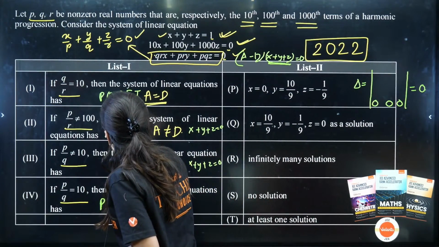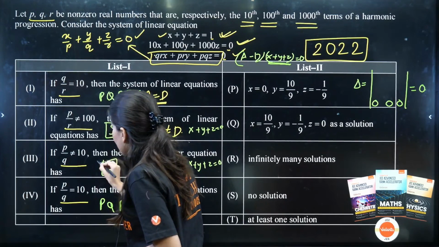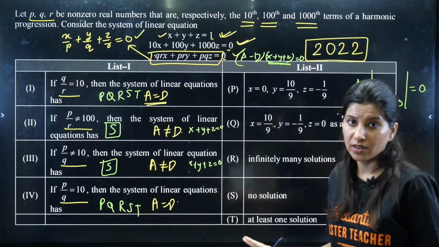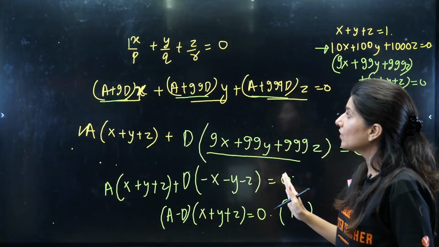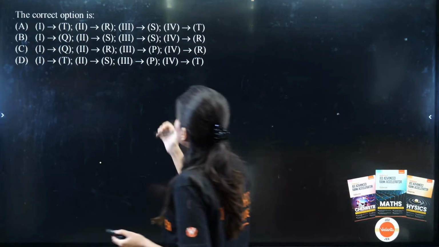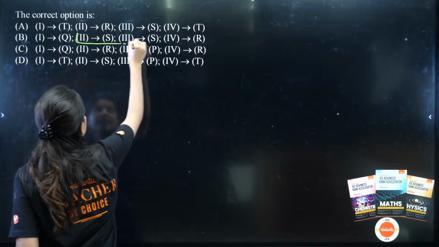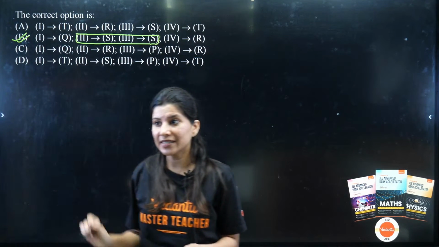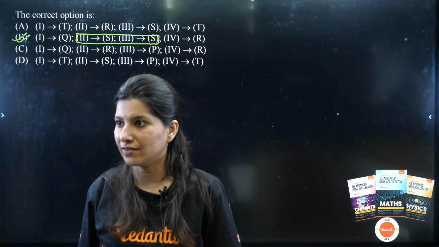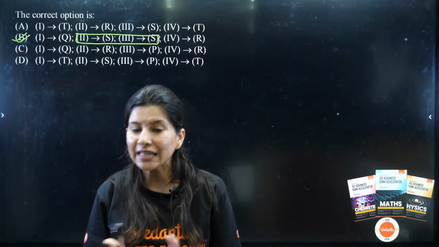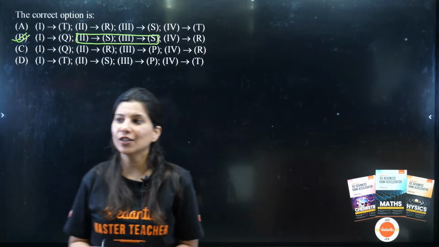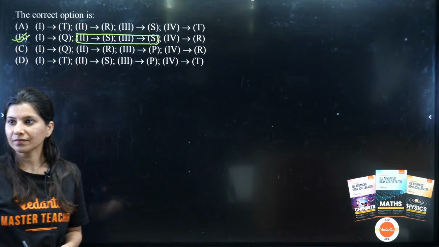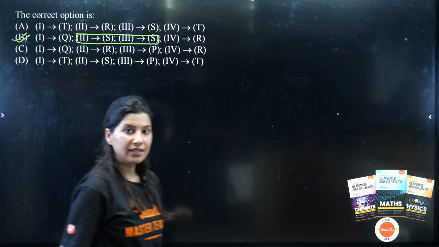So there is no other option. S and S is correct for the second and third both. This is very strict over here. And the only option giving the second and third as S is option B. So clearly option B is correct. This is from the option elimination method. We have actually done nothing, just eliminated the options over here. Are you getting my point?